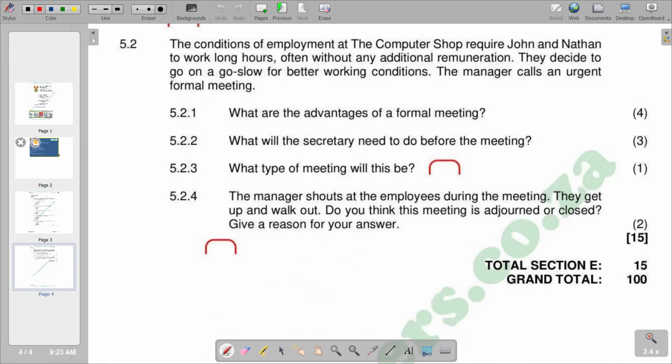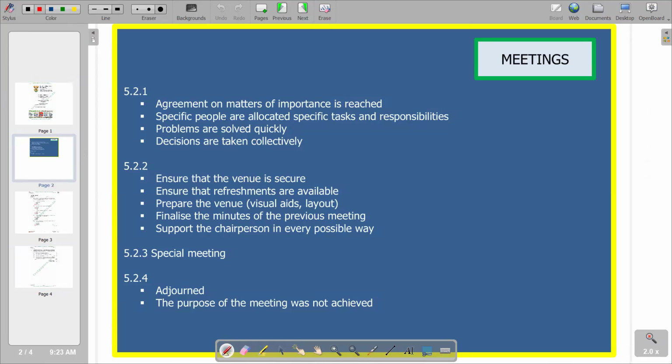So we have those advantages in our answer section whereby you're saying agreement on matters of importance is reached, and specific people are allocated specific tasks and responsibilities. And then also you look at problems are solved quickly. That's also an advantage that we can deduce from a formal meeting. Decisions are taken collectively. Obviously, if decisions are taken collectively, they're going to be better decisions because we have got different views that are coming in and that are going to bring a better decision.